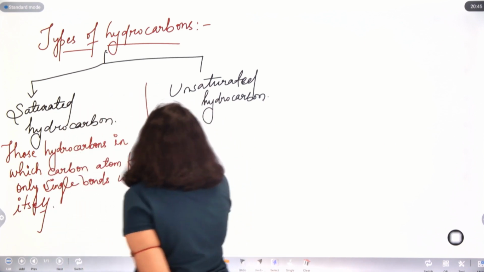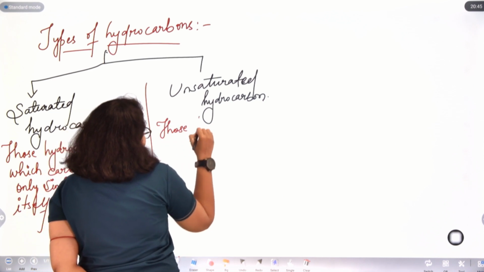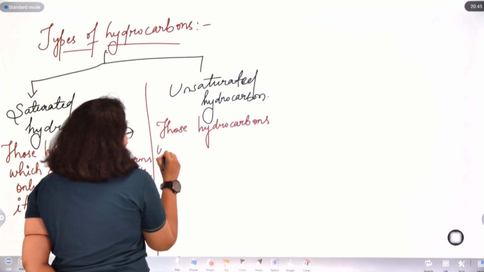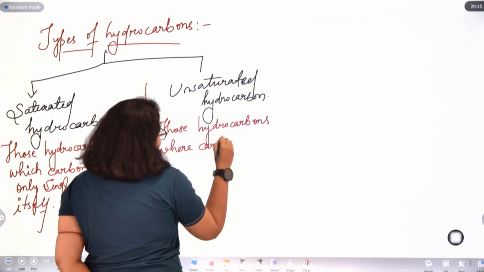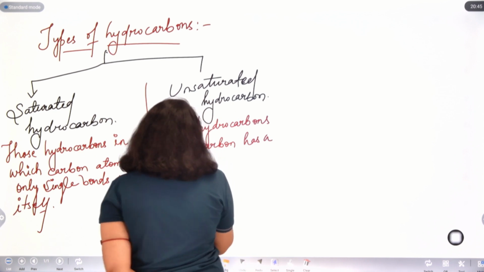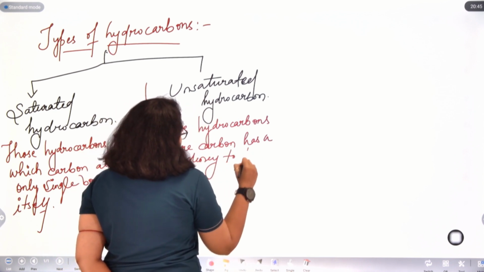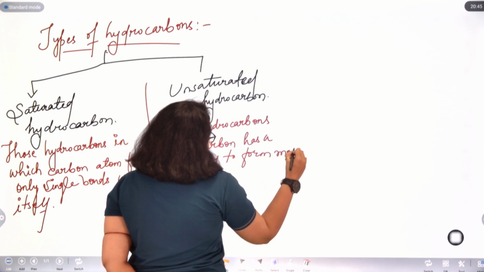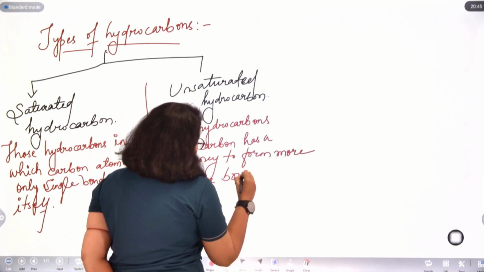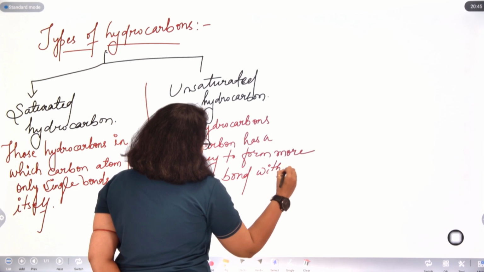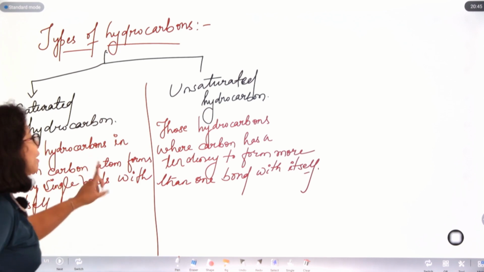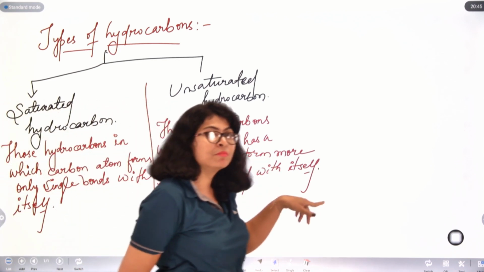Unsaturated hydrocarbons are those hydrocarbons where carbon has a tendency to form more than one bond with itself.